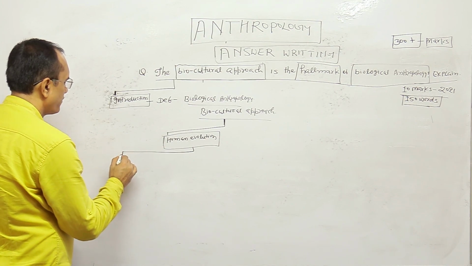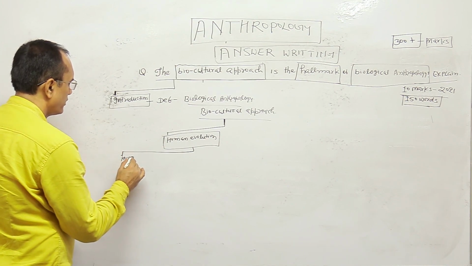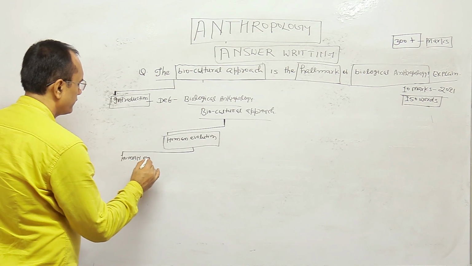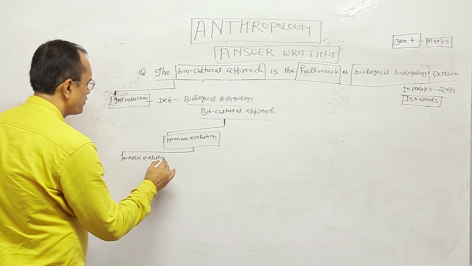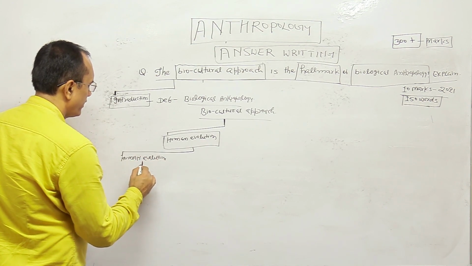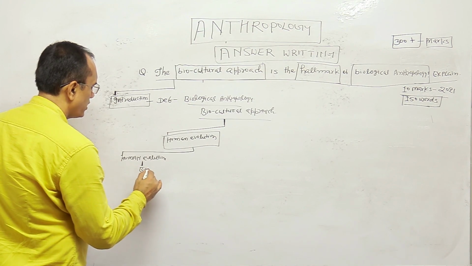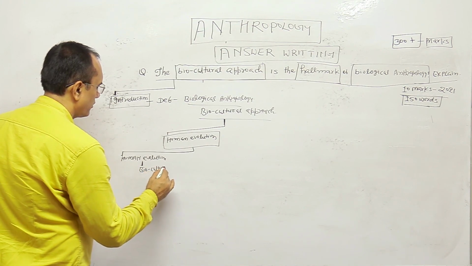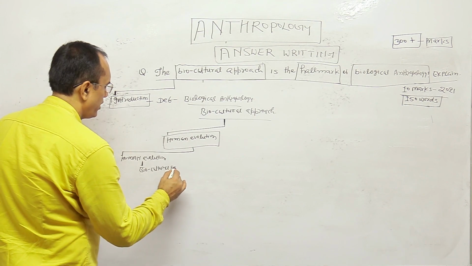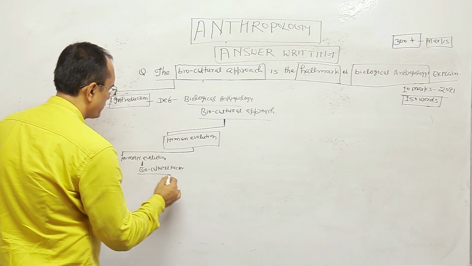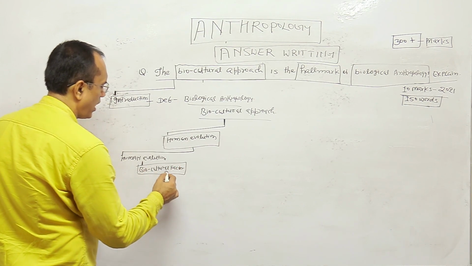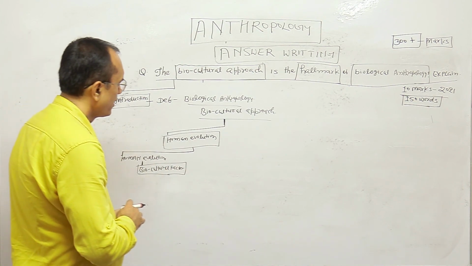First topic is human evolution, and in this topic one topic mentions biocultural factor. So you have to write something on that biocultural factor.